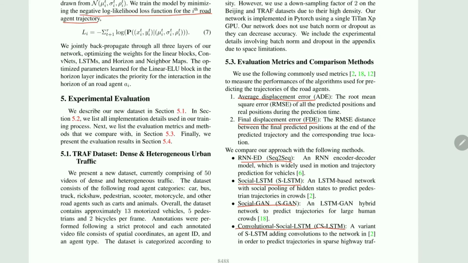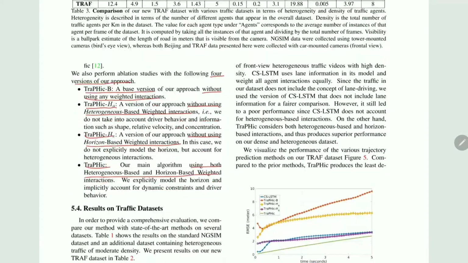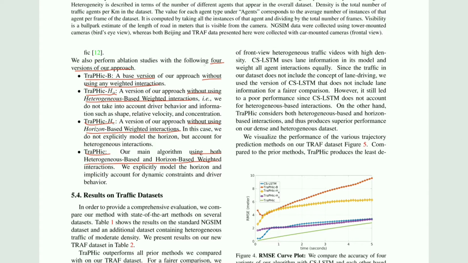They also have four different versions of the approach. The first one being TraPHic B, which is the basic version without any weighted interactions. The second one being TraPHic H0, which is without using heterogeneous-based weighted interaction. And the third one being TraPHic HE, which is the approach without using horizon-based weighted interactions. And the final one being TraPHic, the complete version, which is using both the weighted interactions.